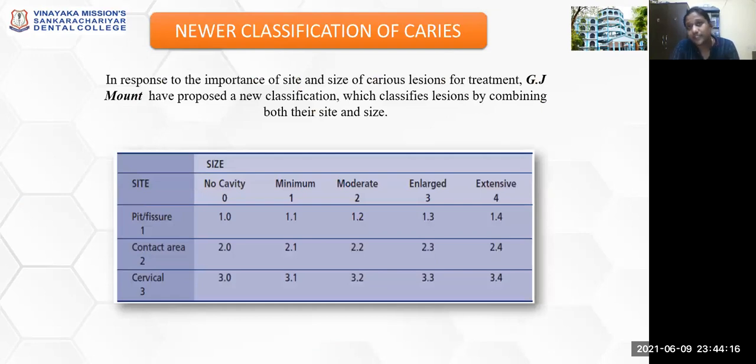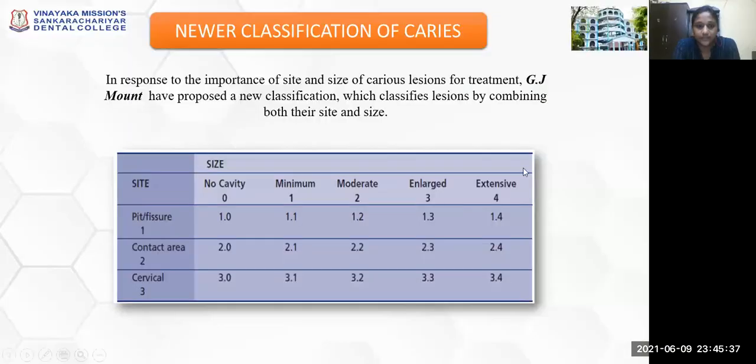Then the newer classification of caries was introduced by G.J. Mount and Hume in order to classify the caries based upon their site and size. The difficulty in G.V. Black's classification for cavities was mainly that it was not very site specific. So the newer classification of caries introduced by G.J. Mount and Hume was more site and size specific.